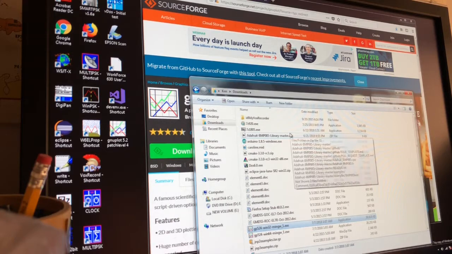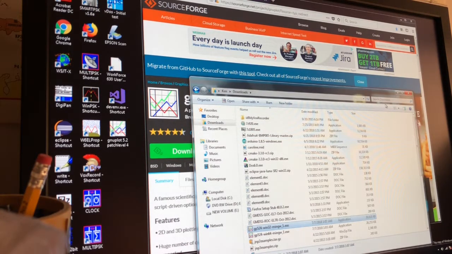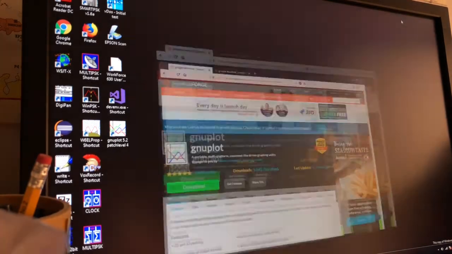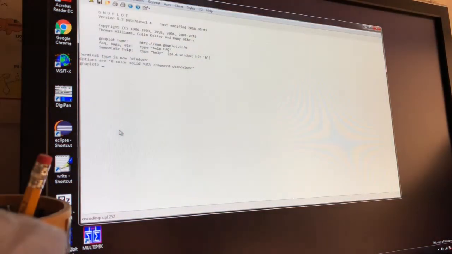But first, I like to close other programs I'm not using. So let's close File Explorer. You can always open it again. Close the browser. And then start up GNUPlot. So click on it. I usually click on it once first just to get it highlighted like that. And then double click. Okay, GNUPlot.